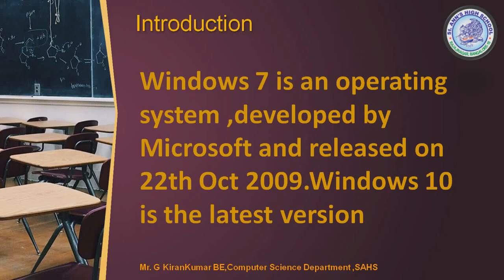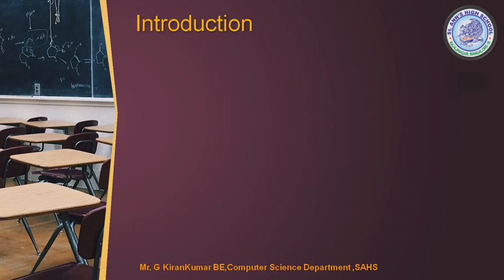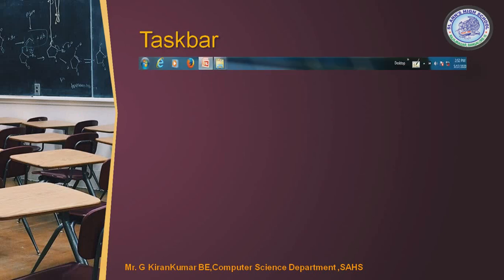Now, the next topic is what you need in Windows 7, or what features are present in Windows 7. The main feature of Windows 7 is your taskbar. What do you mean by taskbar? If I tell you, people will just blink. See this diagram, the figure which I have shown you. Have you seen this? Now it has glimpsed into your mind: okay, this is what is called the taskbar.